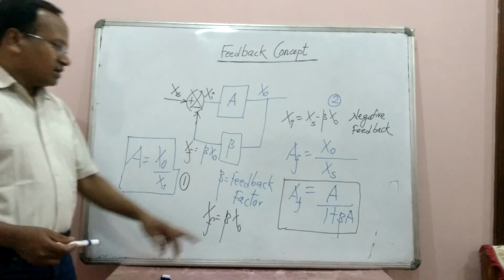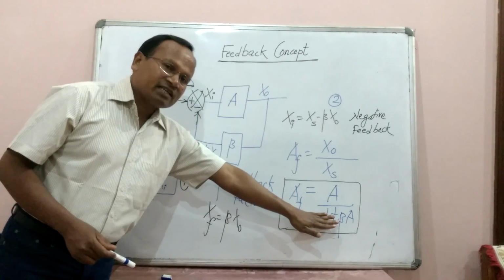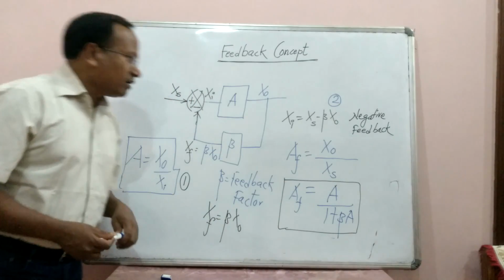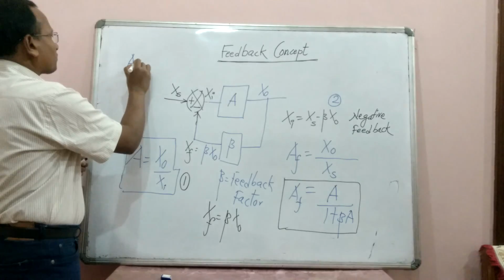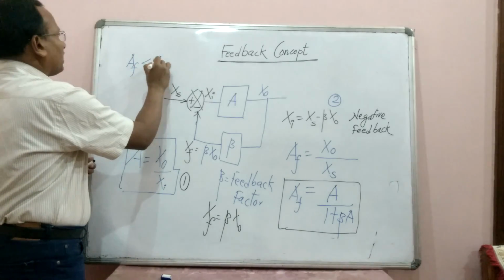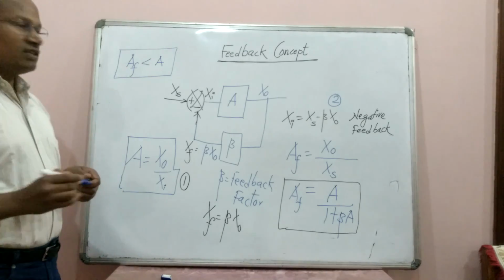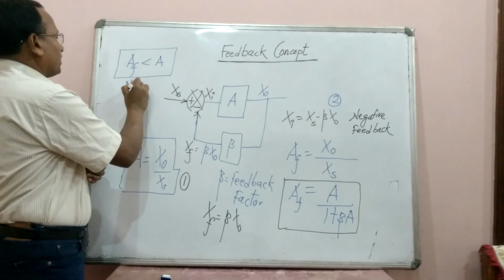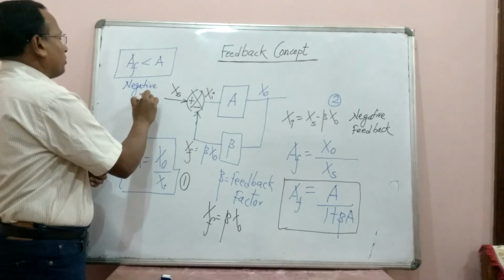It means, since 1 plus beta A is a positive factor, this factor is greater than 1. What does it mean? It means that your AF will be less than A. AF is less than A, and this is the case of negative feedback.